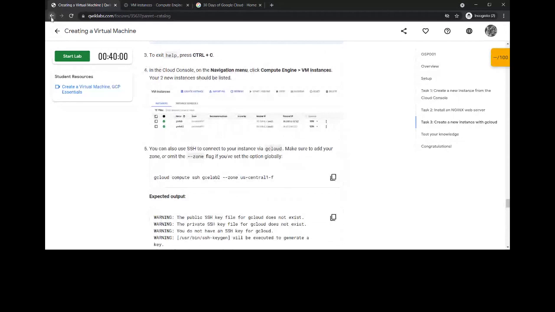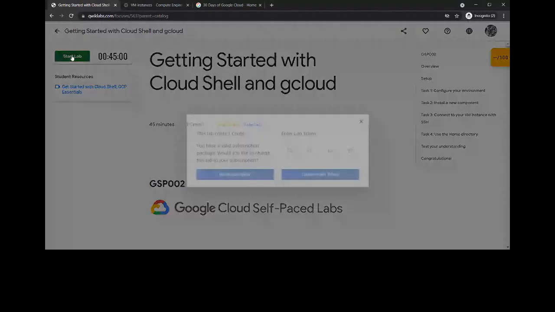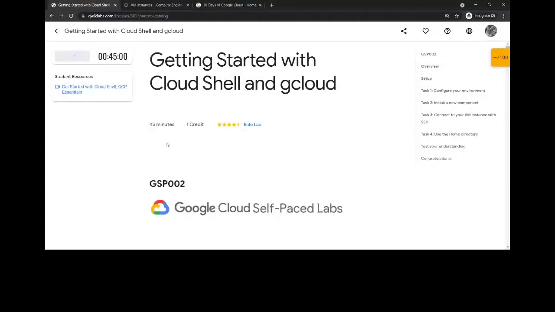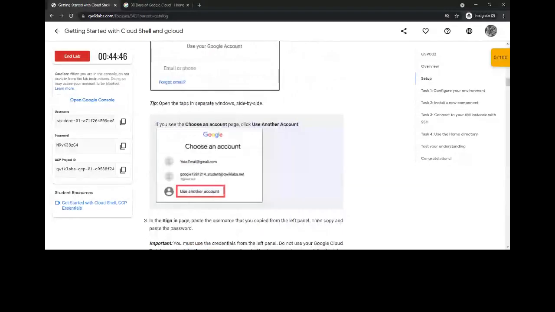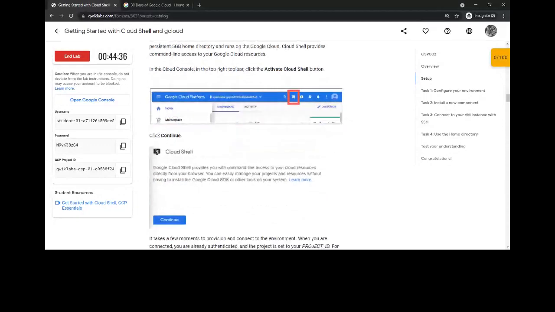So moving on to the next lab, we'll be kickstarting Getting Started with Cloud Shell and gcloud. Use the subscription and make sure that you have closed the previous Google Cloud Platform tabs. Please do give it a thorough read, guys. Here we are going to start from here.